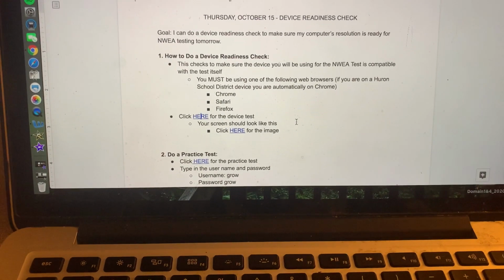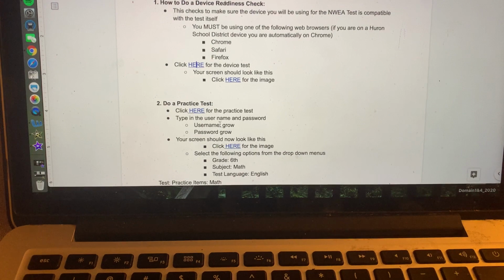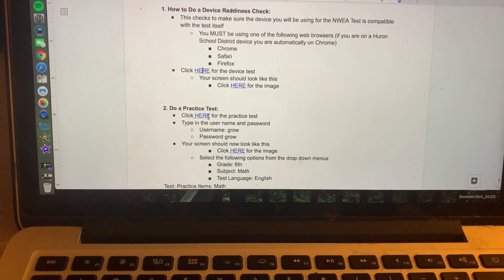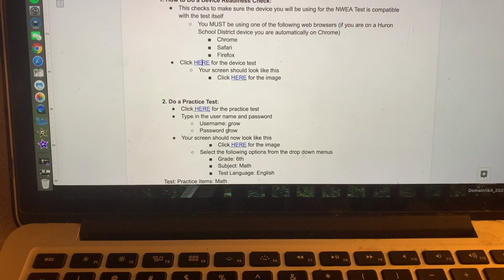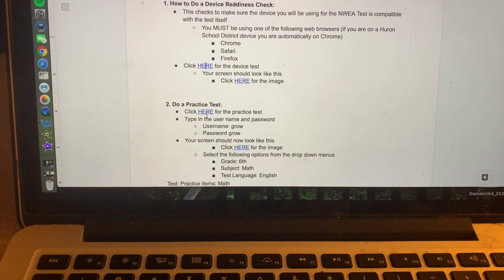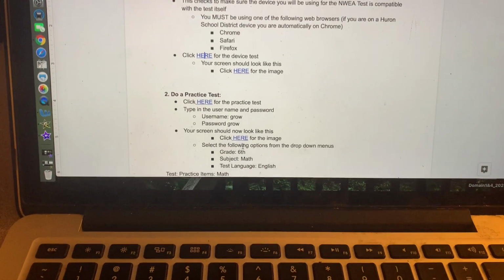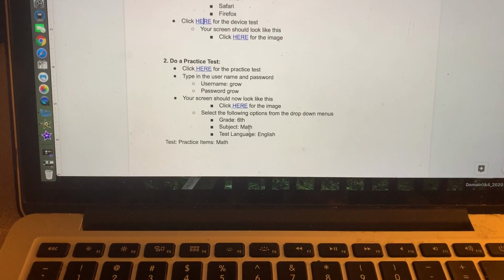After you do that, we're going to just click a practice test. I'm not even asking you to do the test. So you're going to click on this link. You're going to type in grow for the username and password, and then we're hopefully going to see a test work.